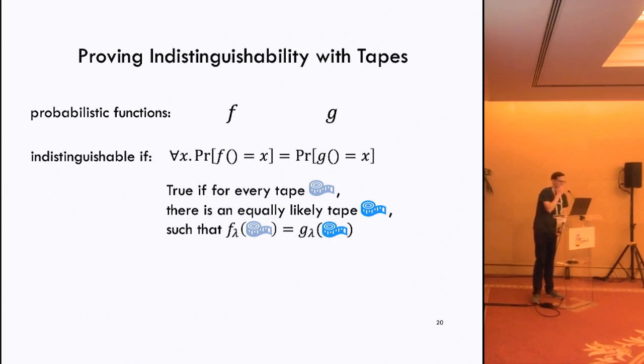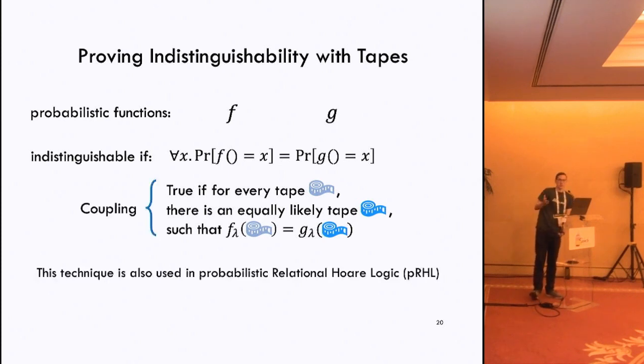There are also some other restrictions, like these tapes have to be drawn from the same distribution. But essentially, this is a technique called proof by coupling in probabilistic proving. This is also the same core technique that's used in probabilistic relational Hoare logic. And so proving indistinguishability for our protocols boils down to essentially having the user provide a bijection here that shows this mapping, much as a user may need to provide a loop invariant for program verification.